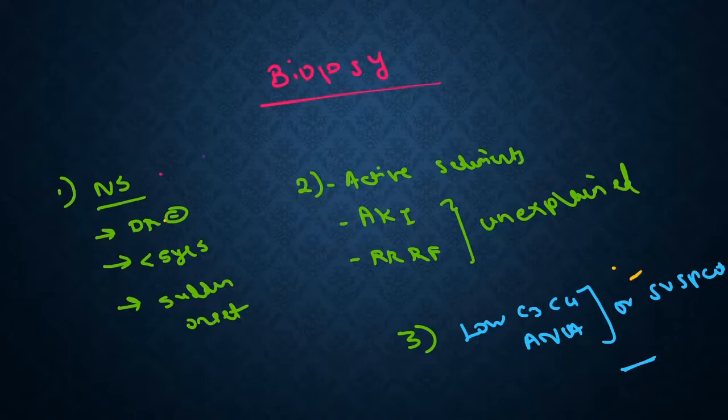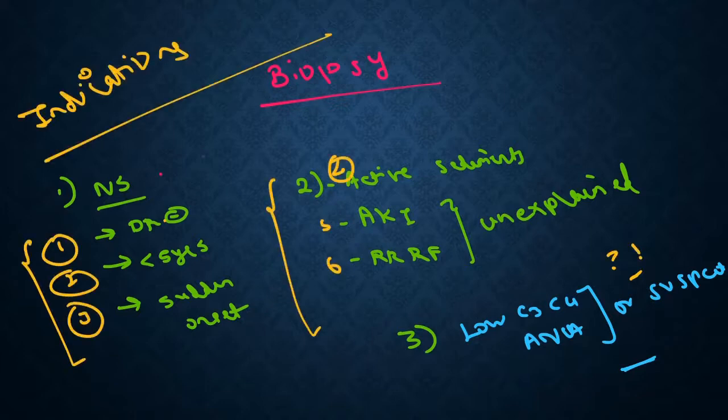So grossly, the important indications for biopsy, I classified into nephrotic syndrome with these features and the presence of these features like that. Important indications are totally 6 as given in the books. One is the absence of retinopathy, less than 5 years, sudden onset nephrotic syndrome, urinary active sediments, AKI or RPRF, which is unexplained. These are all the important indications of biopsy in diabetic kidney disease or diabetic nephropathy. Next,